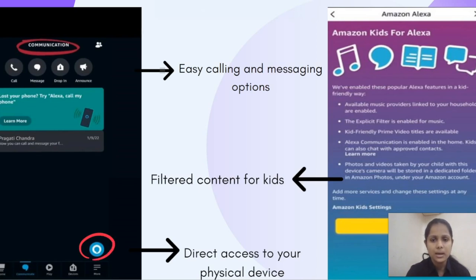The next is that it gives you direct access to your physical devices, which refers to the ability of Alexa to control smart home devices directly without the need for any intermediary devices. For example, if you have a smart thermostat that is compatible with Alexa, you can give an instruction, "Alexa, set temperature to 20 degrees Celsius," and the signal will be sent to the thermostat directly. Thus, this is beneficial because it makes controlling your smart home devices convenient and intuitive, as you don't need to have any separate app and remote control for each device.